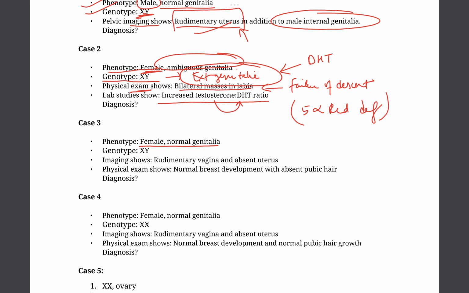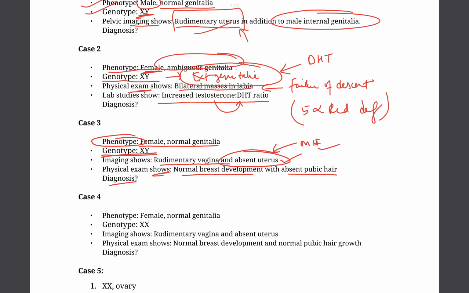So we have a female genitalia in the phenotype, but it is genotypically male, and the imaging shows rudimentary vagina but an absent uterus. Physical exam shows normal breast development with absent pubic hair diagnosis. So again, using the principles from above, we have an absent uterus in this case. So it means the Mullerian inhibiting factor has worked.